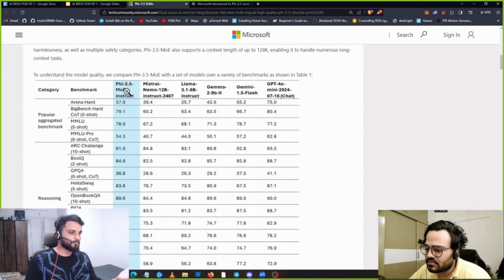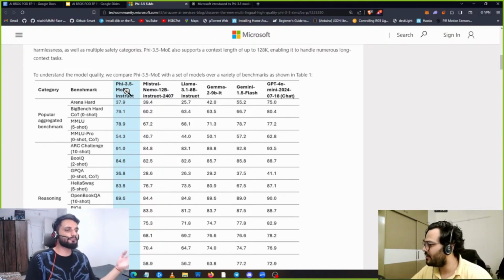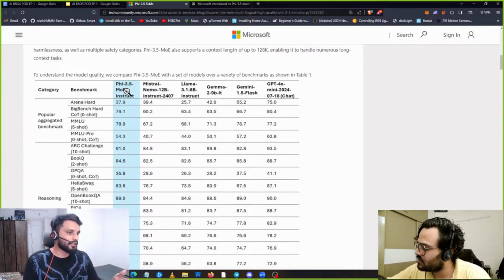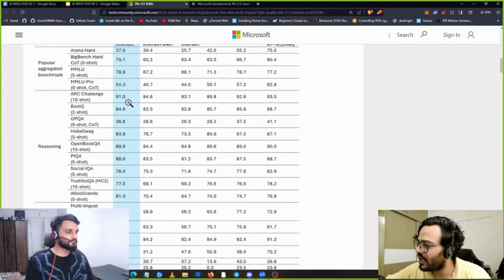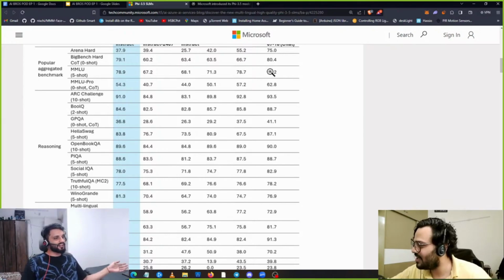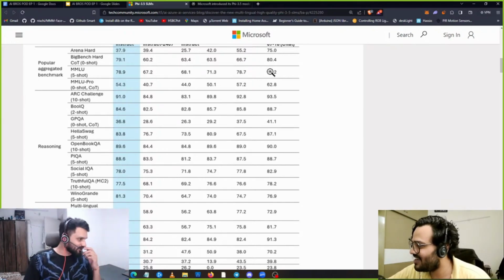To perform a very small task, you will not always need a model with trillions of parameters. We can take help of these small models, and it will help you solve your problem, which is quite interesting. Like, if I want to find my passport in my phone, I will not need to be using GPT-4o. It will be such a big cost for me just to perform that simple task.